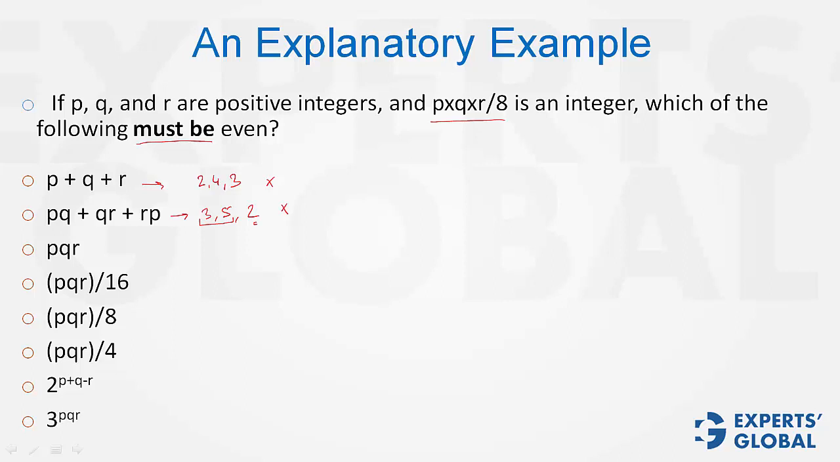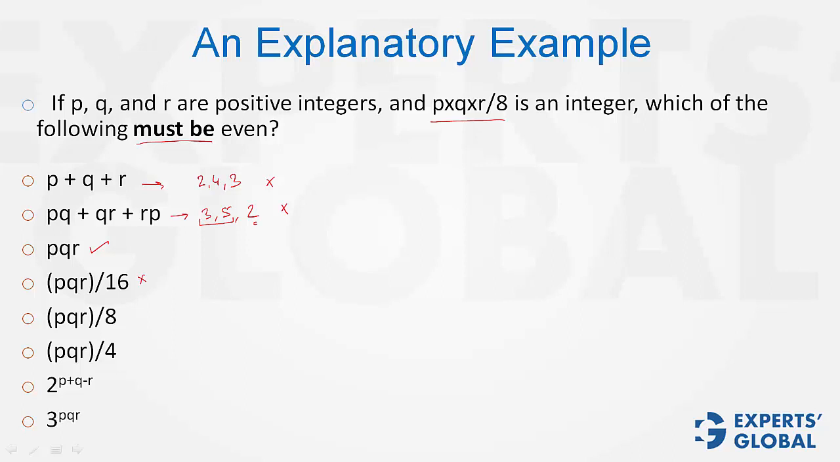Look at this one. Yes, definitely PQR upon 8 is an integer, so PQR has to be a multiple of 8 and therefore PQR is definitely even. PQR upon 16, no, we cannot say, because PQR we know is an integer. We are not sure whether PQR is a multiple of 4. PQR upon 16 will be an even integer only when PQR happens to be a multiple of 32. We cannot be sure about this, so this definitely does not qualify for a must-be even case.